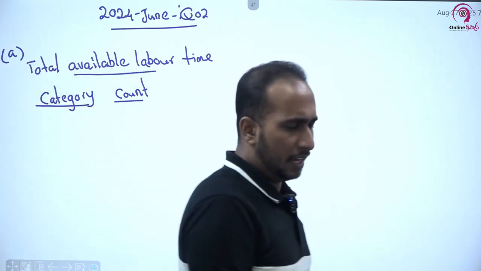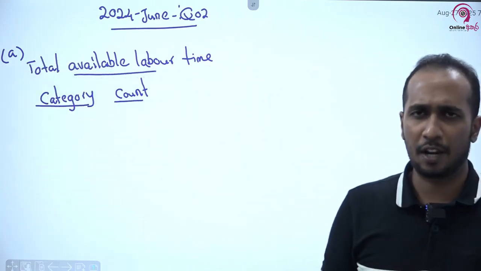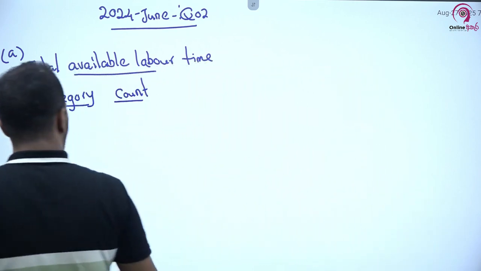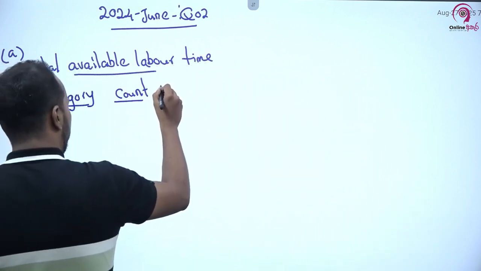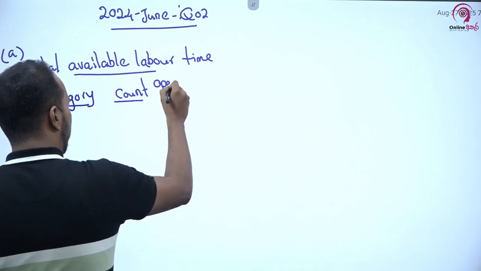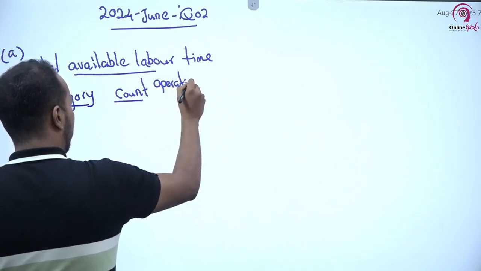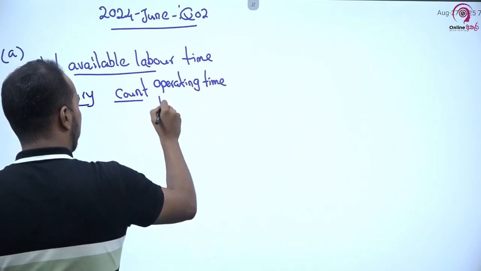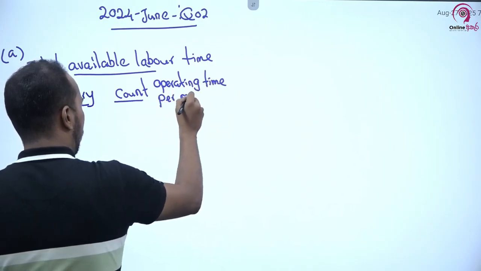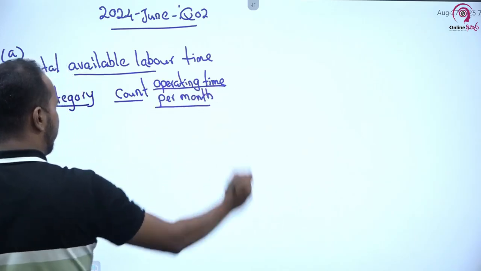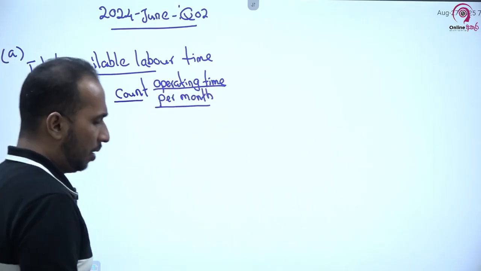Okay. In addition, in the question, if you can remember, it has been mentioned that they do have an operating time. So operating hours per month. I will take it in this way, operating time per month.